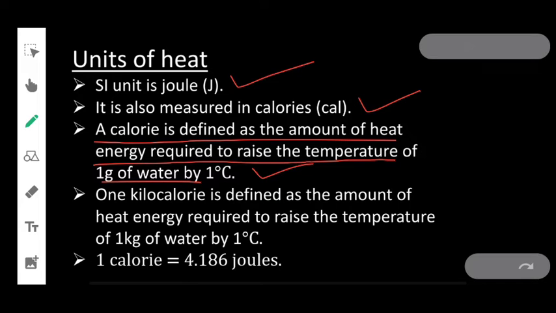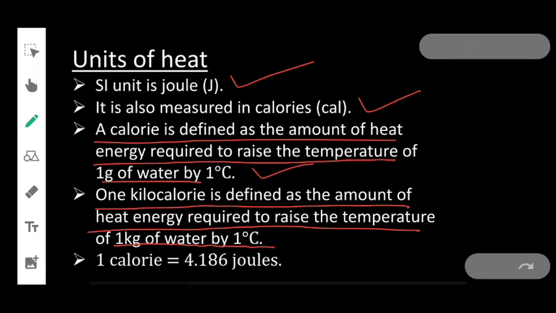So 1 kilocalorie is defined as the amount of heat energy required to raise the temperature of 1 kilogram of water by 1 degree Celsius. That is 1 calorie for 1 gram of water, and 1 kilocalorie for 1 kilogram of water.